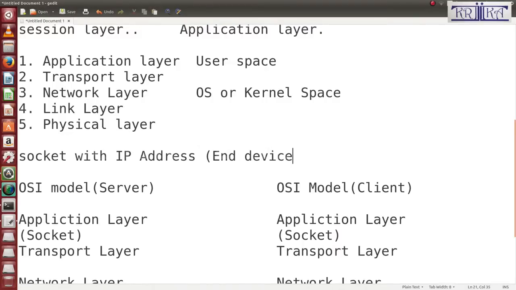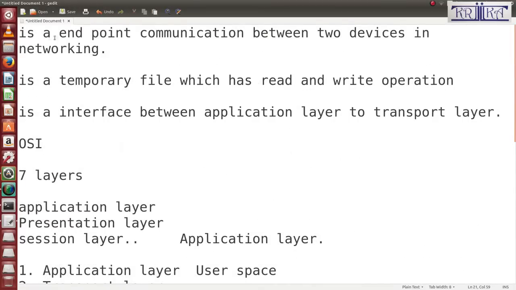End device, it is called either source or destination. So I think you have understood the definition of a socket. Socket is the endpoint of communication between two devices in networking, because a socket has the IP address. IP address means it is a device where it ends, either source or destination. So it is called endpoint communication.